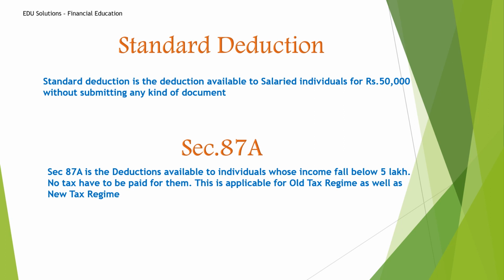So under section 87A, if your annual salary is exactly 5 lakh or below, no need to pay any tax. Actually the slabs begin from 2.5 lakhs. So from this 2.5 lakh to 5 lakh, if your salary is below 5 lakh, this amount is entirely deducted, entirely reduced by the government, and no need to pay any tax. So with standard deduction 50,000 and 87A, there is no tax if your salary is below 5 lakh.